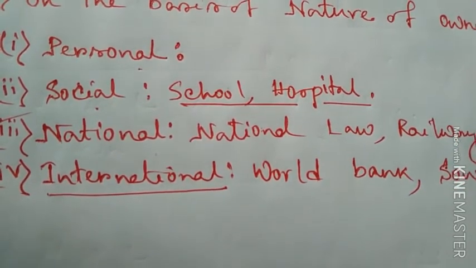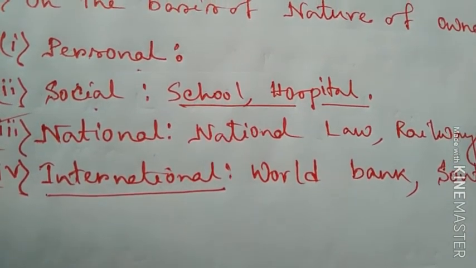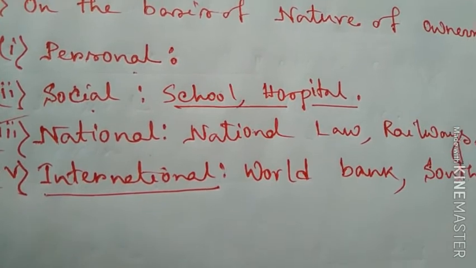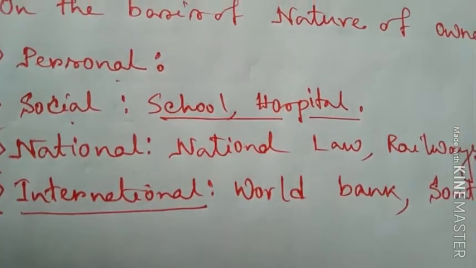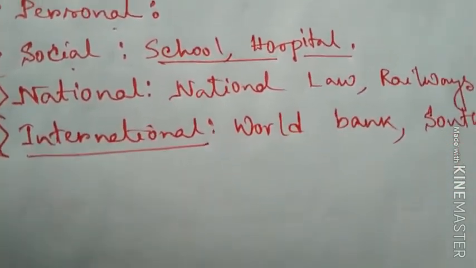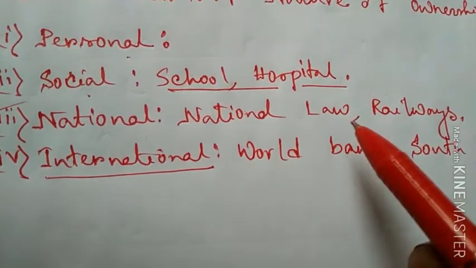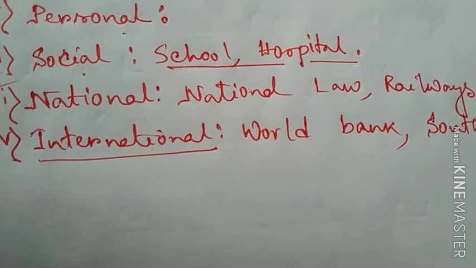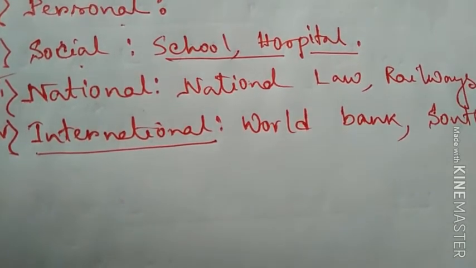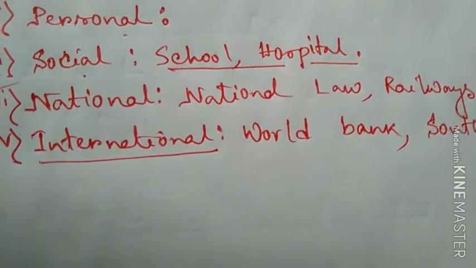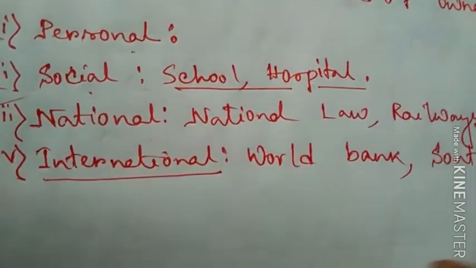Example, your house. Second one, the social resources. The resources are used by the society. That resource is called the social resources. Example like hospital, playground. National resources, that means the resource is useful for the national people or the national sectors. So these are considered as the national resources, like the railways. International resources means the resources which are enjoyed by the whole nation or whole world. That type of resource is called the international resources. Now these are basically on the basis of nature of ownership.